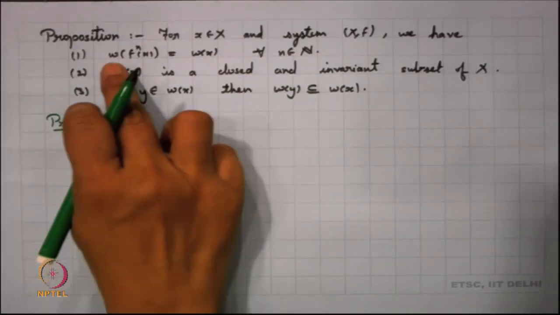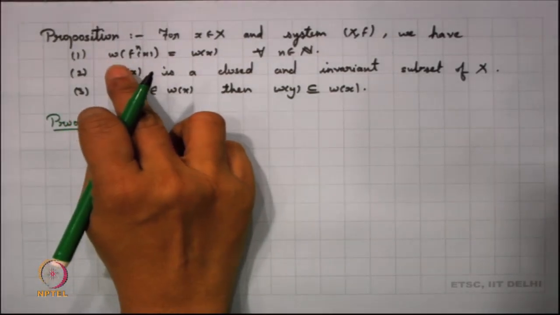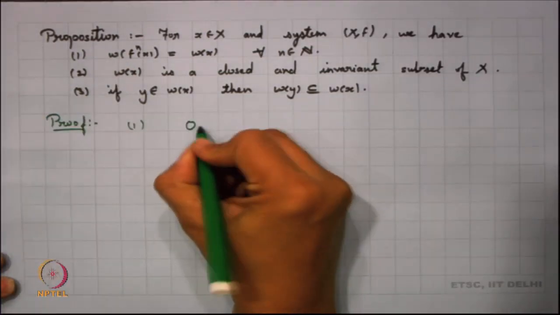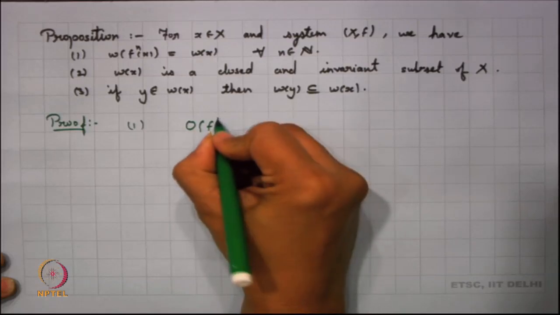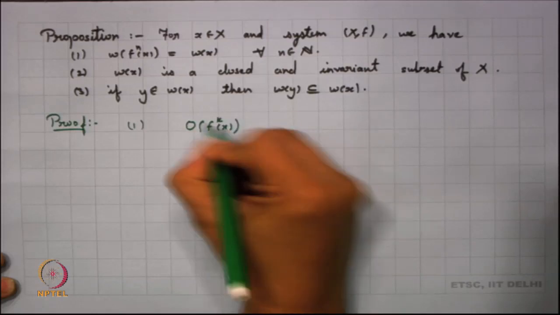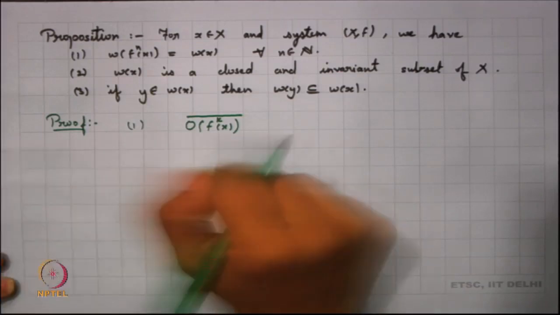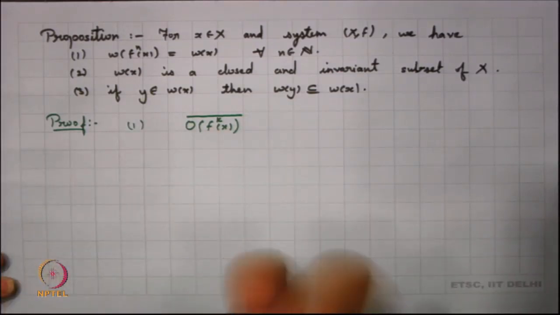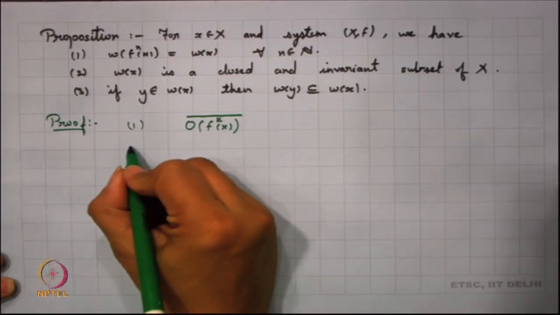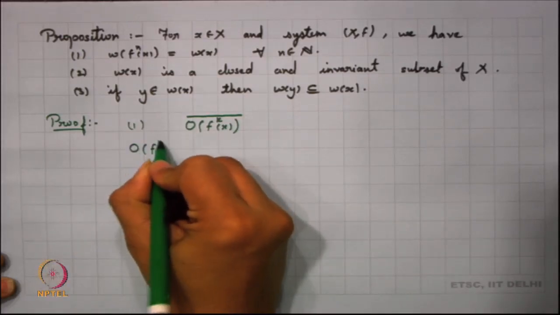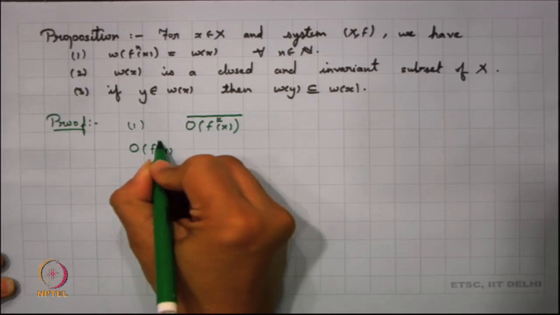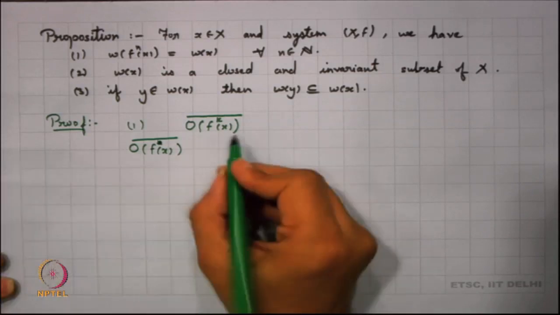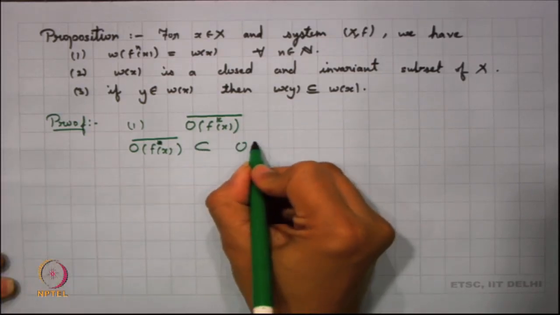So, what happens? We are now looking into the limit set of f^n x. Let us look into the orbit closure of f^k x. It is just a simple observation that the orbit closure of f x is going to be a subset of the orbit closure of x.